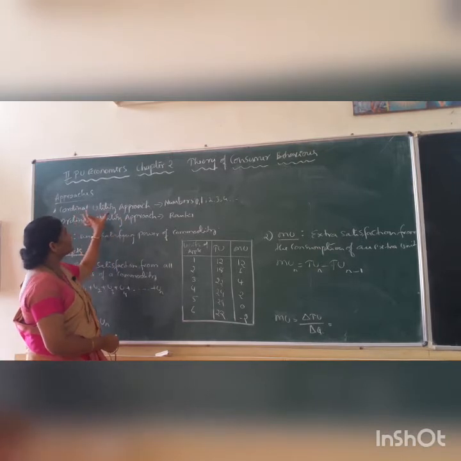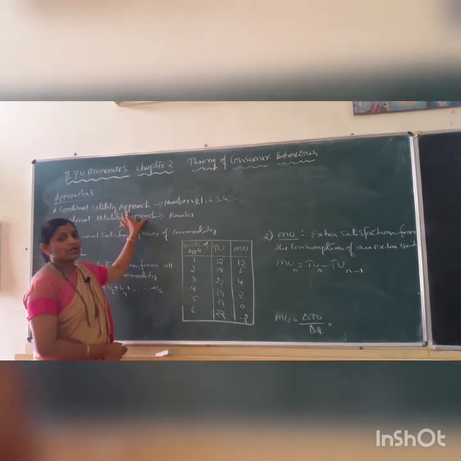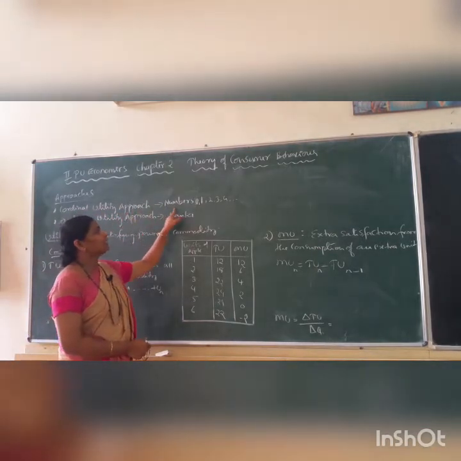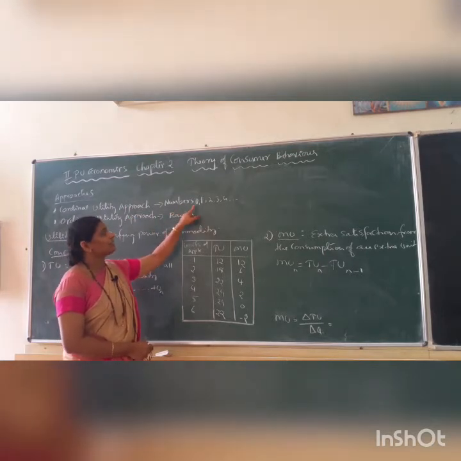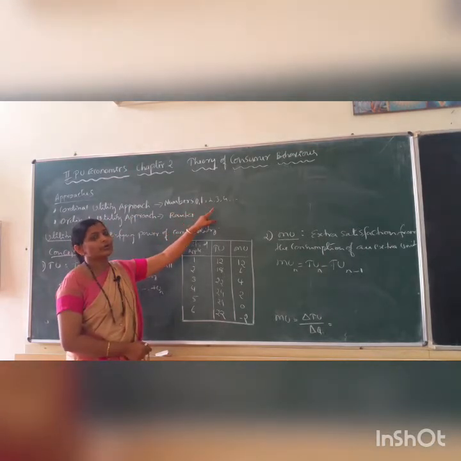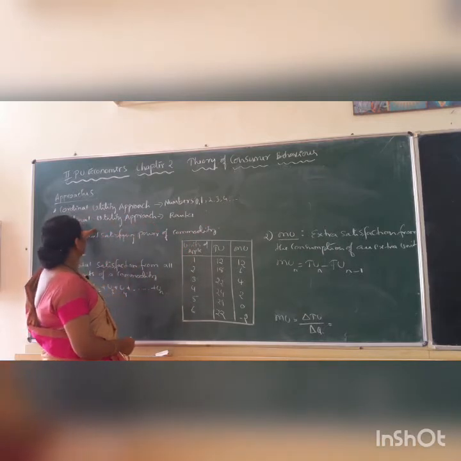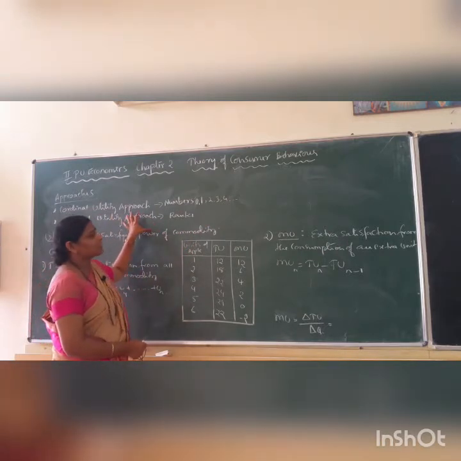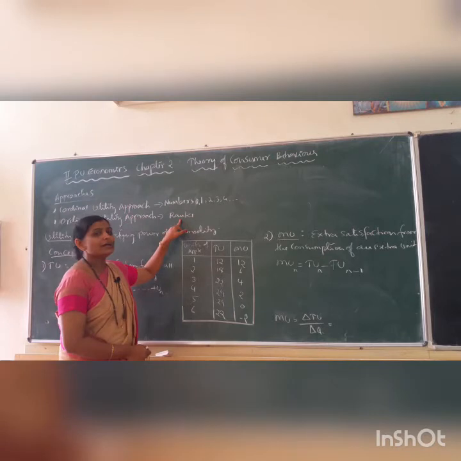Cardinal utility approach expresses utility in numbers like 0, 1, 2, 3, 4 and so on, whereas ordinal utility approach expresses utility in ranks, first, second, third, like that.